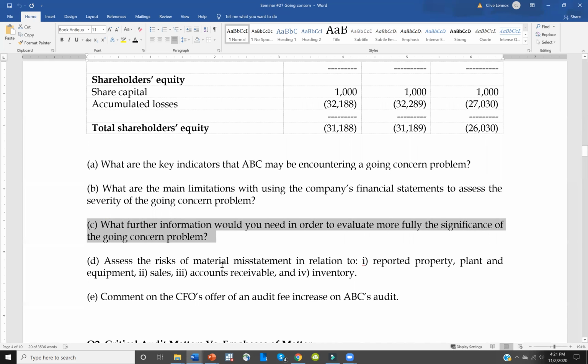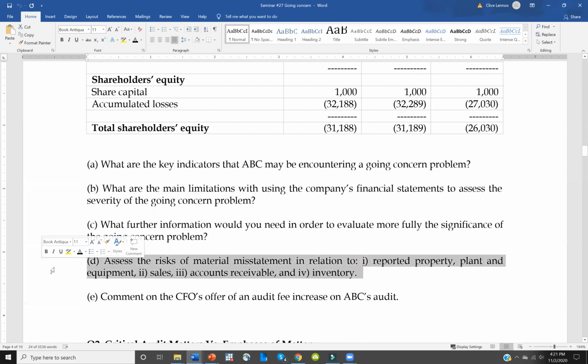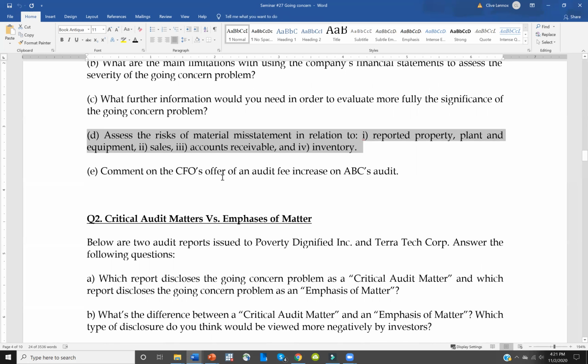D, assess the risks of material misstatement in the following accounts: property, plant and equipment, sales, accounts receivable, and inventory. Okay, so how high do you think the risk of misstatement is in those accounts, given the information provided? And then finally, part E, comment on the CFO's offer to increase your audit fee.